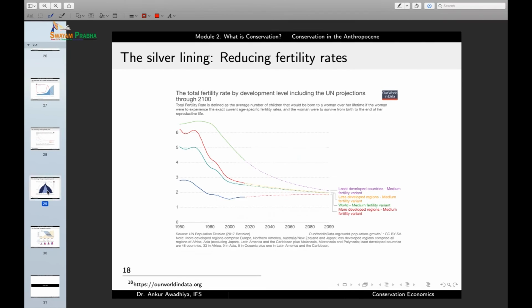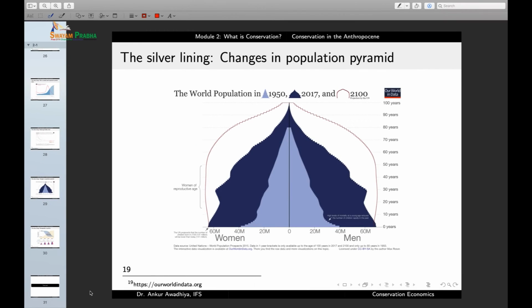So in the 1950s, we had a population pyramid that had a much greater base as compared to the top. But now we are shifting to a population pyramid that does not taper so much. So this is also an indication that the rate of population growth has been decreasing, and it will further continue to decrease when these children reach into their adulthood.